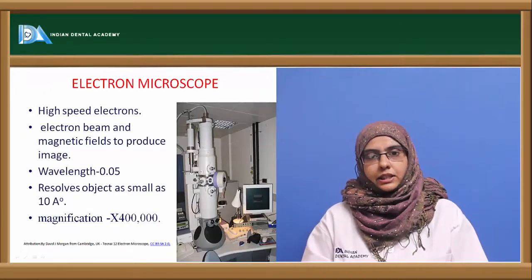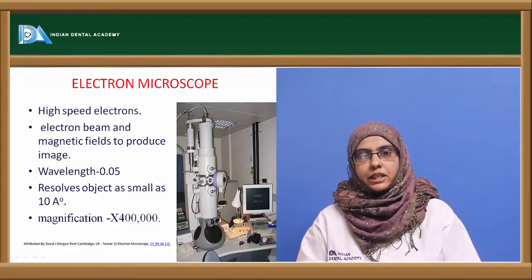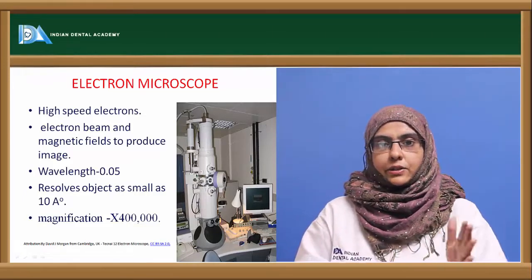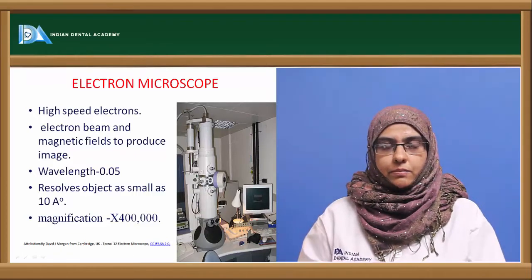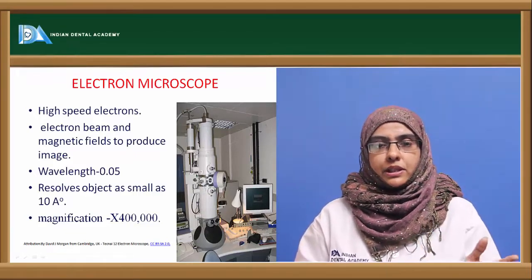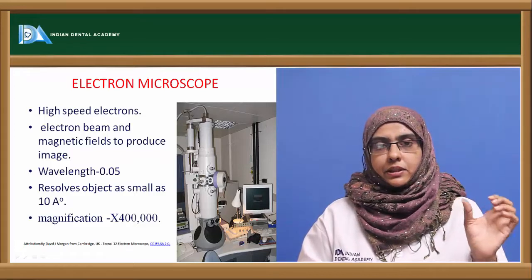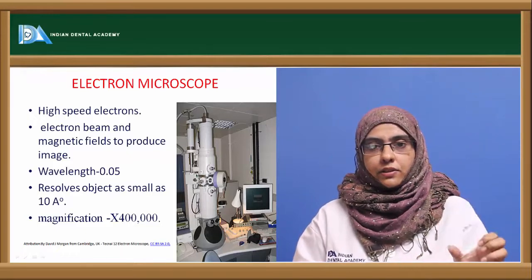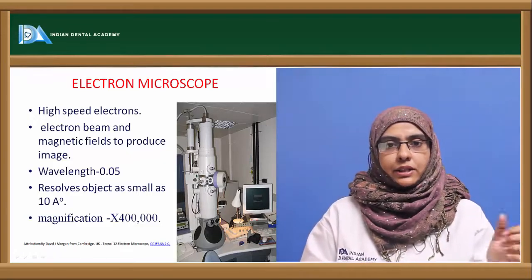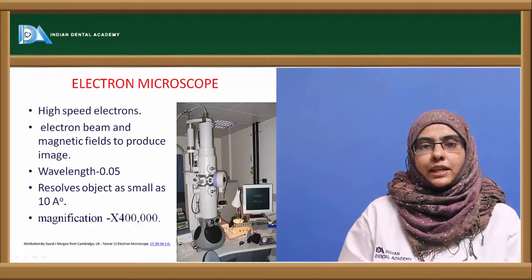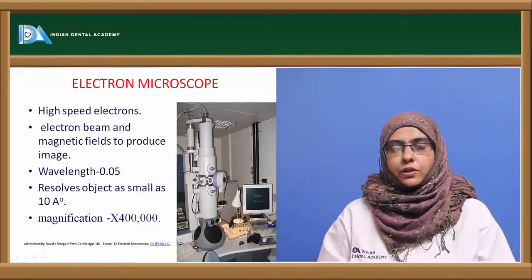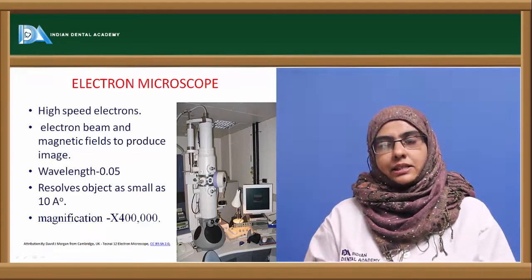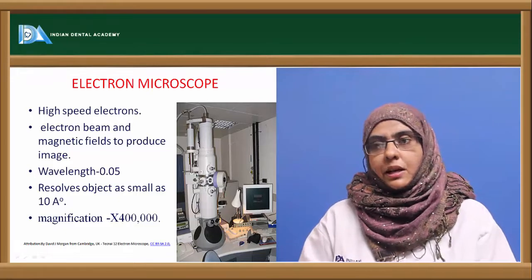Now next, coming to another important type of microscope, which is the electron microscope. The microscope, as I previously told you, can be divided into light microscope and electron microscope. The differences between electron and light microscope are the source of light that we are using and the lenses that we are using. The source of light in a light microscope is sunlight, or it can be any visible light, whereas the source of light in electron microscopy is an electron beam. And the lenses used in light microscopy are glass lenses, whereas the lenses used in electron microscopy are magnetic lenses.